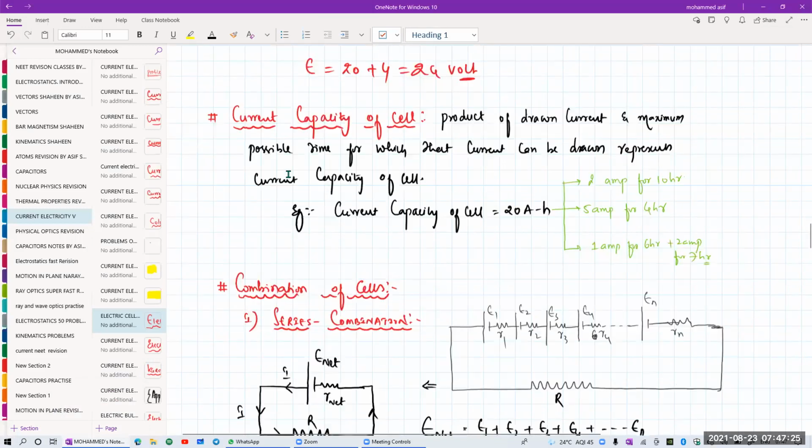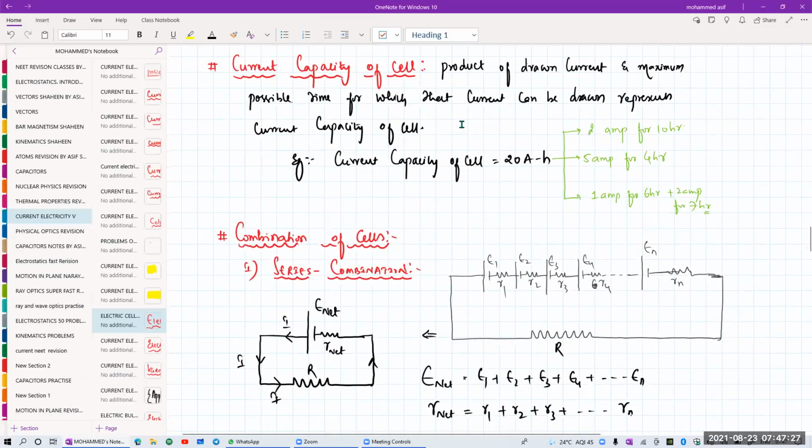Next one. Current capacity of a cell, beta. The product of the drawn current and the maximum possible time for which that current can be drawn represents the current capacity of the cell. Product of the current drawn and maximum possible time for which the current can be drawn represents the capacity of the cell.